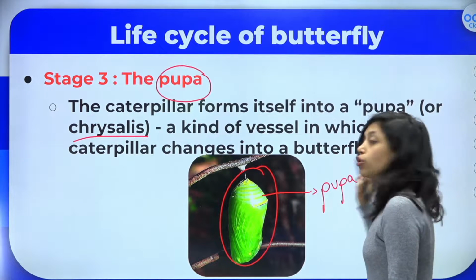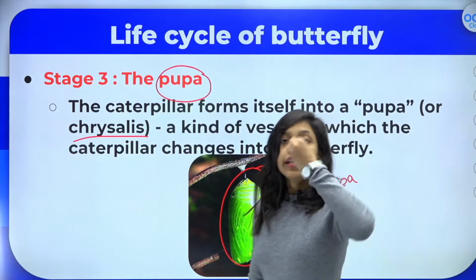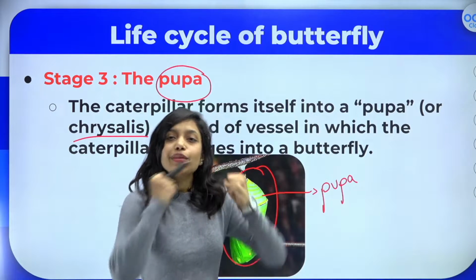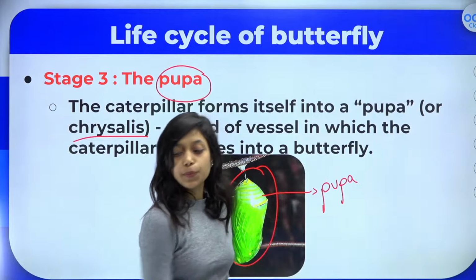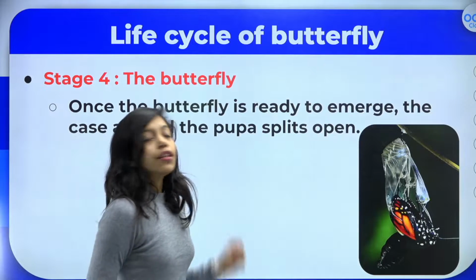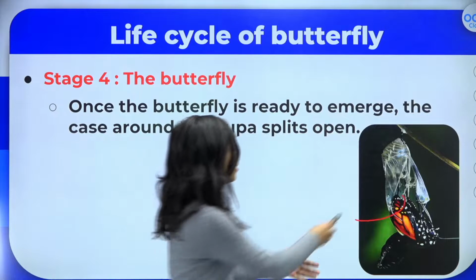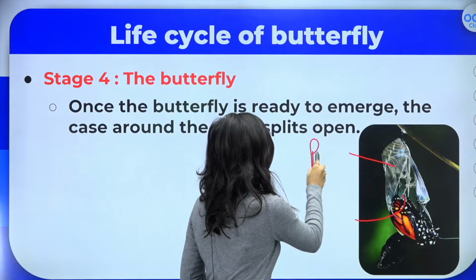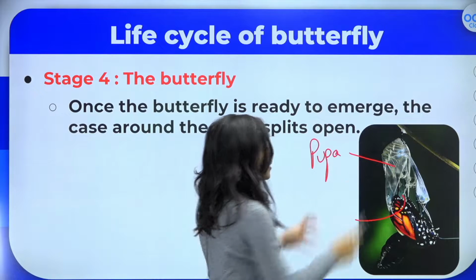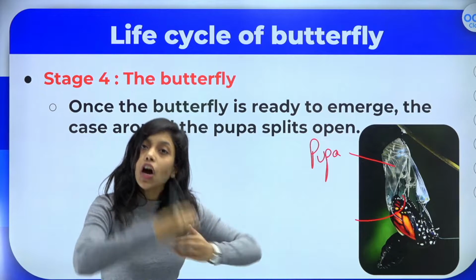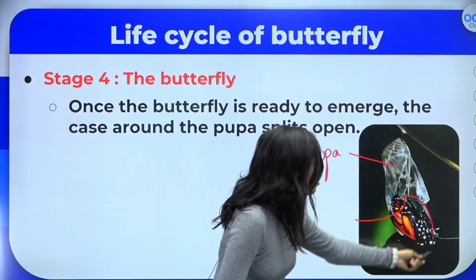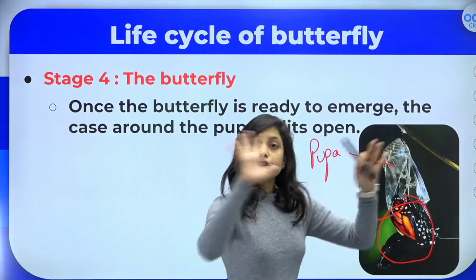First it will come out of the egg, after that it will eat the leaves, and after that it will cover itself in the pupa. And after some time the beautiful butterfly will emerge from the pupa. Can you see here? This was the covering, pupa. Inside this there was a caterpillar which developed into a beautiful butterfly, which will just emerge from the pupa.